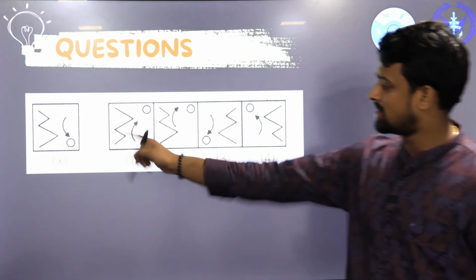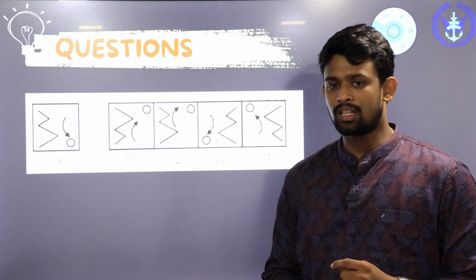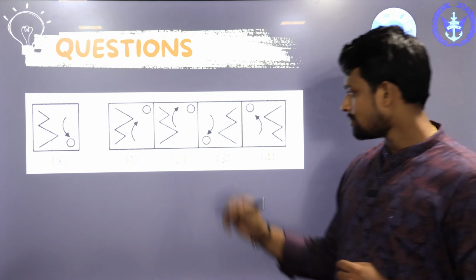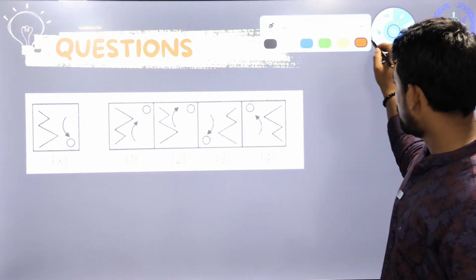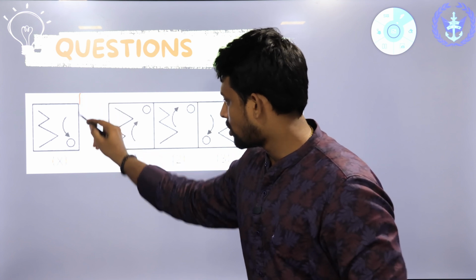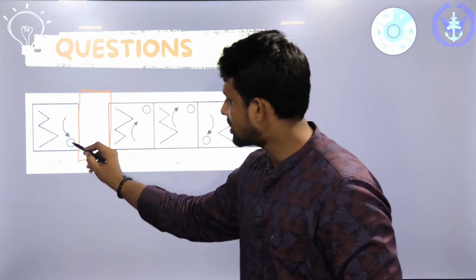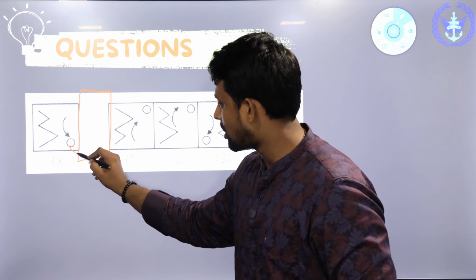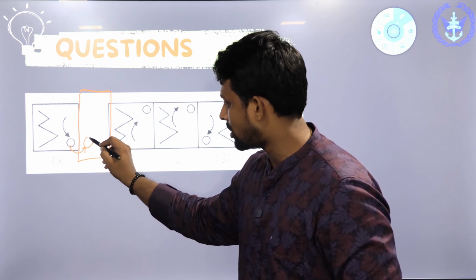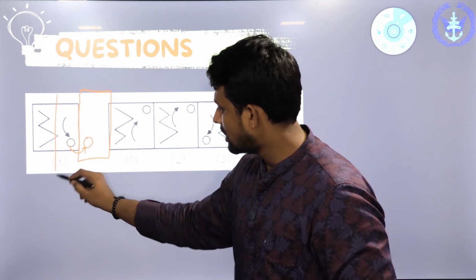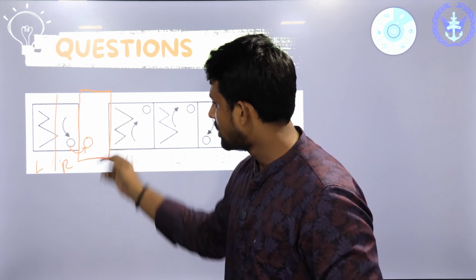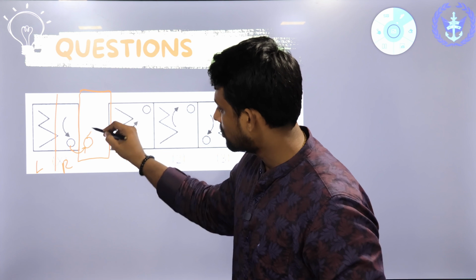Let's check out the next question. This is the next question, guys. Check out the answer. You can see that. I'm just going to draw over here itself. This is my mirror. This right side should be coming towards the left side. This circle should be coming over here. This arrow mark, which is also on the right side, should be coming over here too. This is my right side and left side.